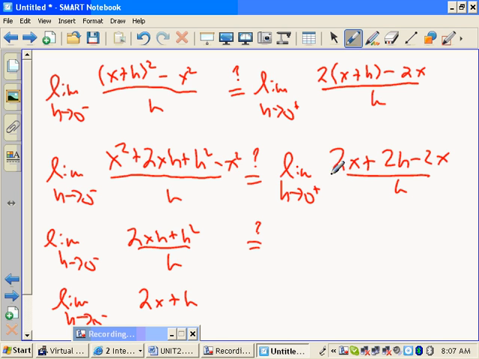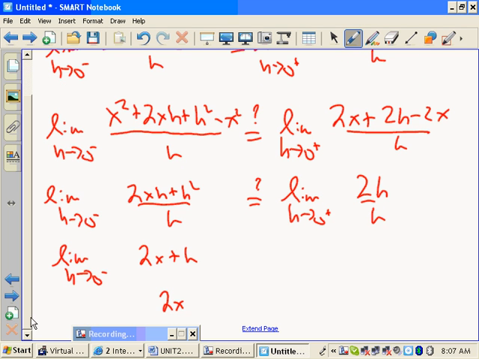What happens with the 2x? They cancel, right? We got 2h over h. What's that? That's 2. What's the limit as h approaches 0 from the right of a constant 2? Is there an h here? This is a constant. It's never changing. It's independent of h, so what's the limit? 2.